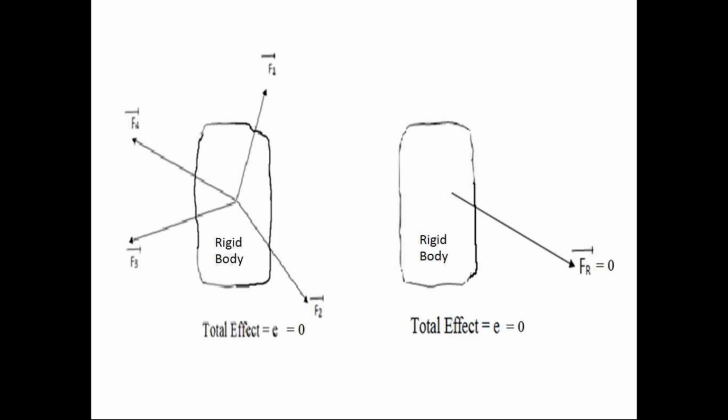Since the effect is 0, there is no change in the condition of the body. That condition of the body is called equilibrium condition. So if the force system acting on the rigid body is in equilibrium condition, then the rigid body is also in equilibrium condition. Follow these points carefully.